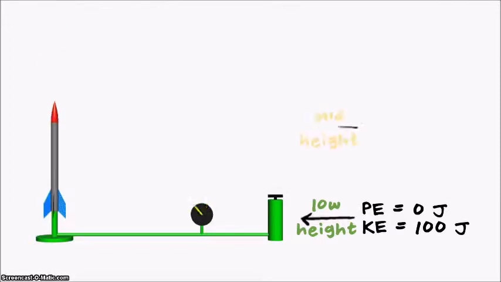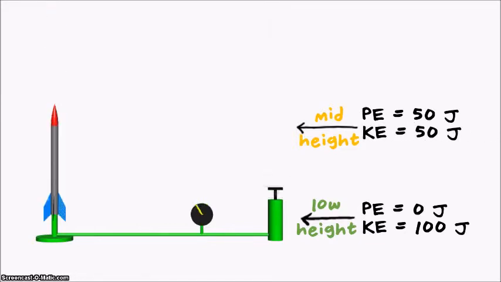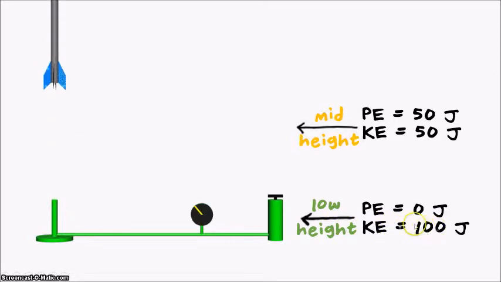At the middle, so if you stepped all the way back and you could look at where that rocket was going, and you could see its highest point and its lowest point all in one frame, right in the middle, right in between the ground and the highest point that rocket would go, the potential energy and the kinetic energy would be equal, because it has to add to whatever it was down here when it was at the lowest spot. Down here, it was 100, so up here, the potential energy and the kinetic energy still have to add to 100. So each one would be equal, which would be 50 joules.